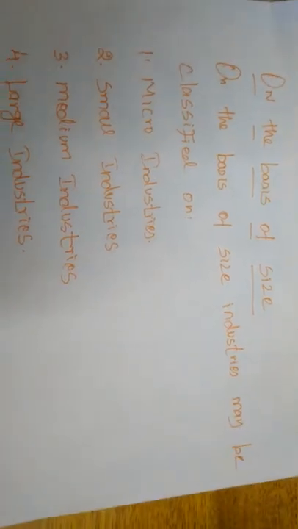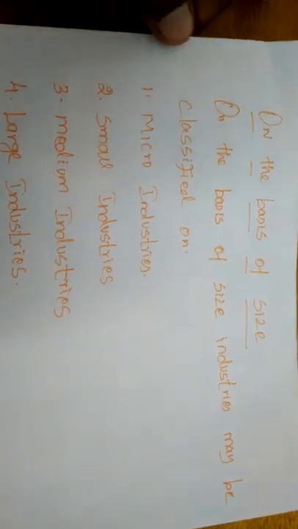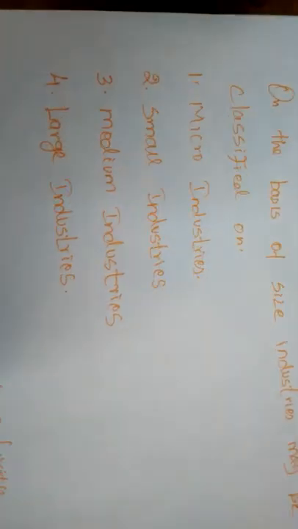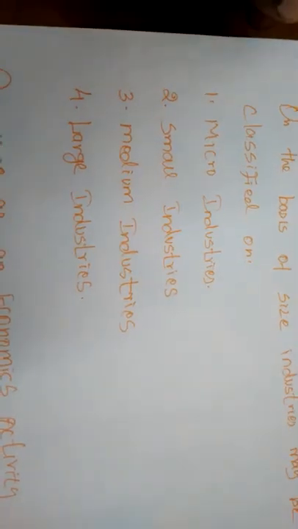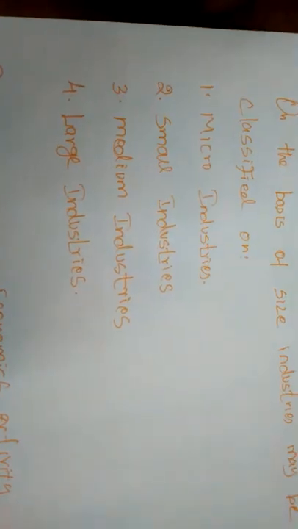Next, on the basis of size. On the basis of size, we can classify the industries into four types. First is micro industries, next small industries, third medium industries and fourth large industries.